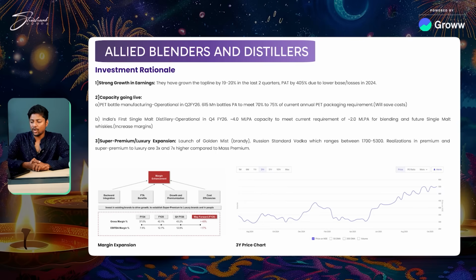And what they are saying is their gross margins are going to go up by approximately 1.8%, and their EBITDA margins can go up to almost 5%, right? Even if I take a conservative number of not 5% and maybe 3%, that still adds a good amount to the bottom line, right?